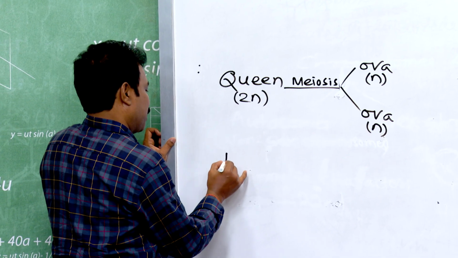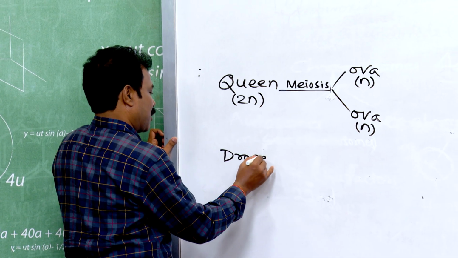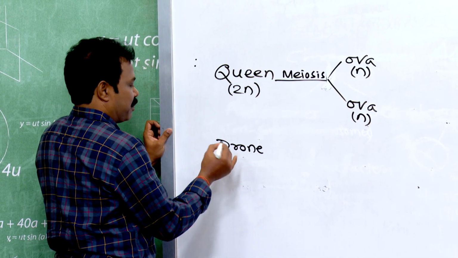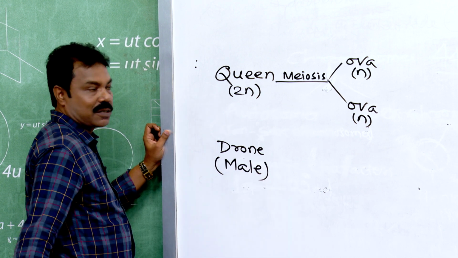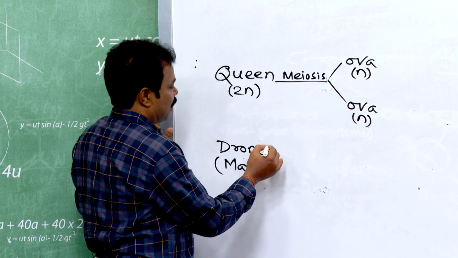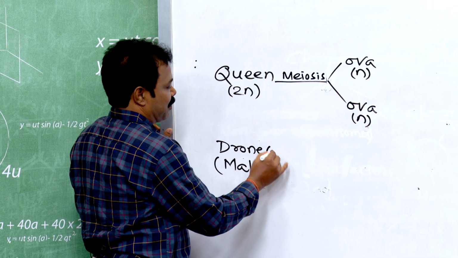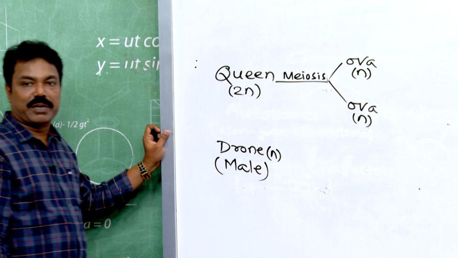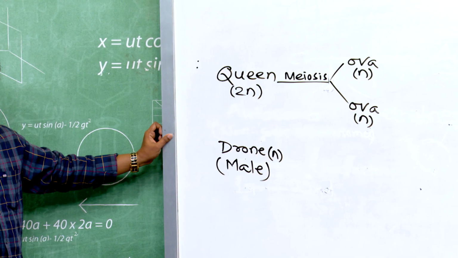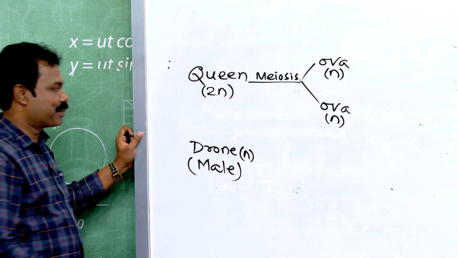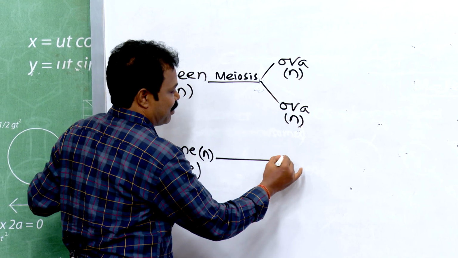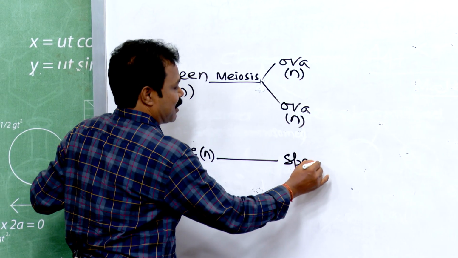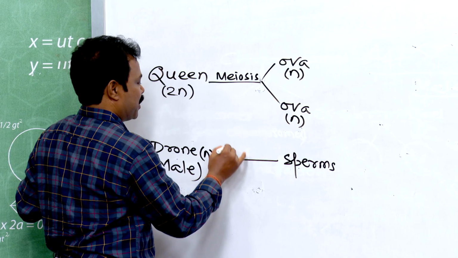The drone or the male is haploid in nature, means n number of chromosomes are present. So, the male produces sperms by mitosis.